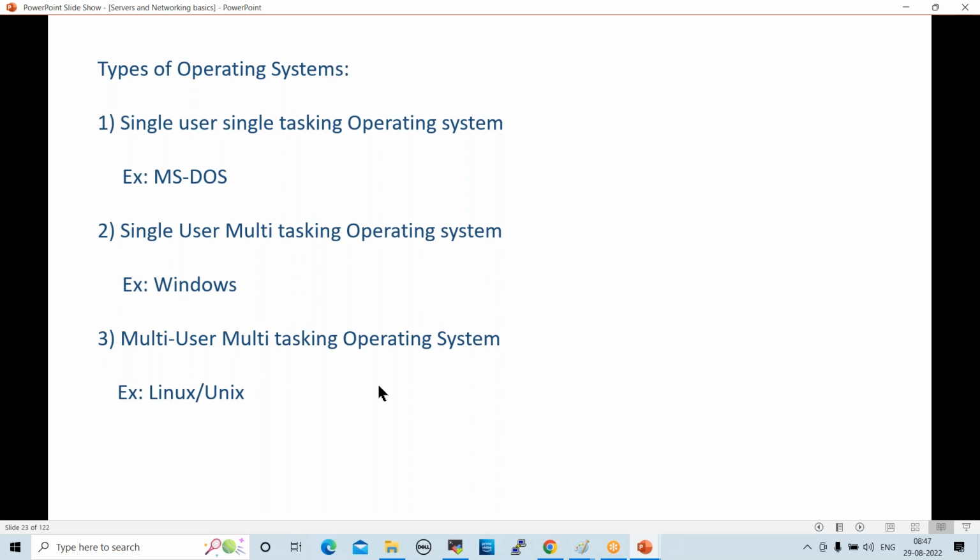Here multiple users can perform multiple tasks at a time. For example, in Linux servers, while deploying code, developers will log into the servers, testers will log into the servers, and DevOps engineers also log into the servers. They perform multiple activities at a time. Linux systems allow multiple users to log in at a time and perform multiple tasks. Fine. Any questions here? Anyone?